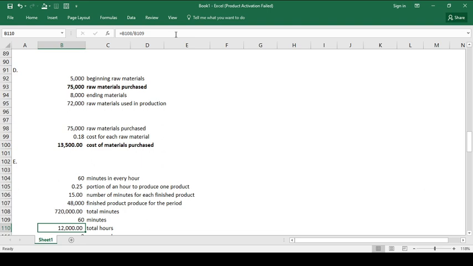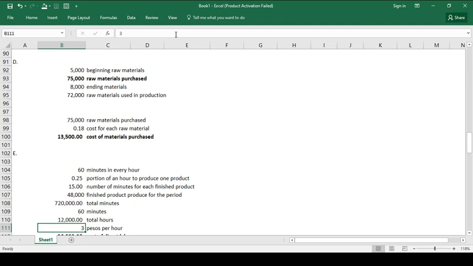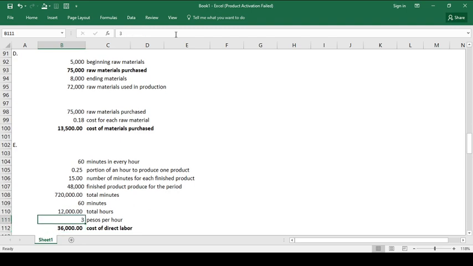And because we have already determined the 12,000 total hours, we can now compute the total cost of direct labor for the said month. So we have 12,000 times 3 pesos per hour, which is 36,000 cost of direct labor.